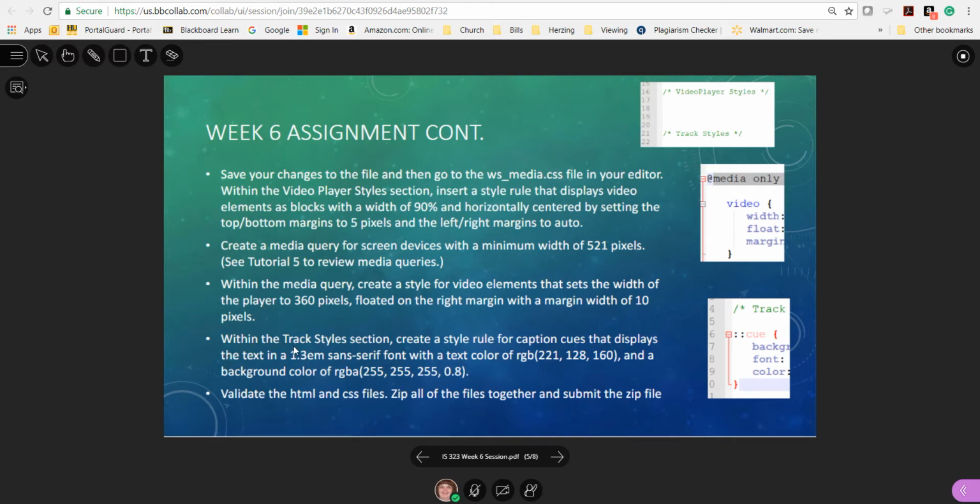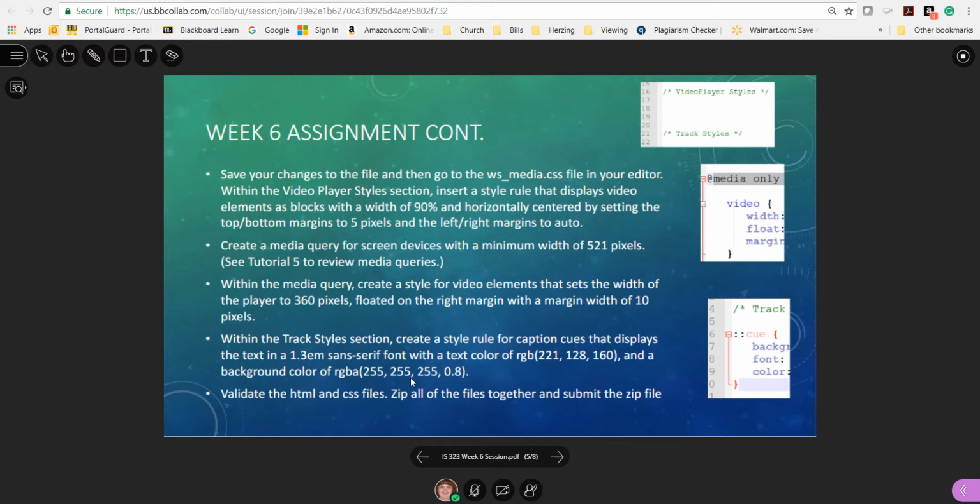And then within the track styles section, so this was the track styles section, you're going to create a style rule for caption cues that displays the text in a 1.3 em. So this is basically the cue, and then the background, the font, and the color.